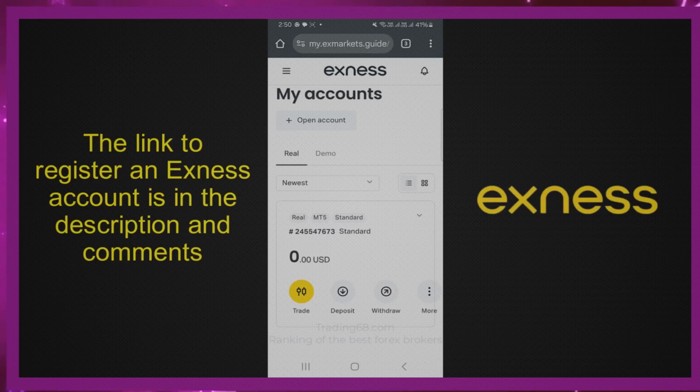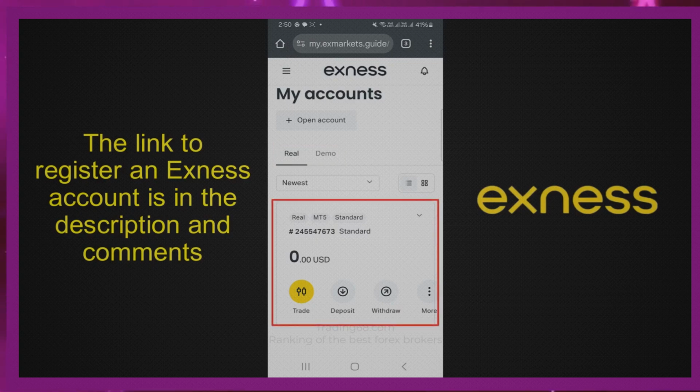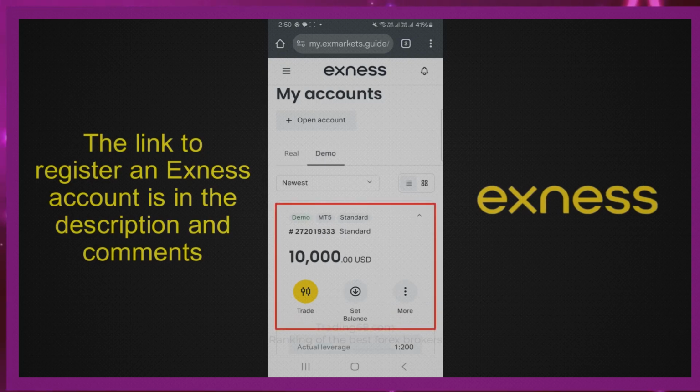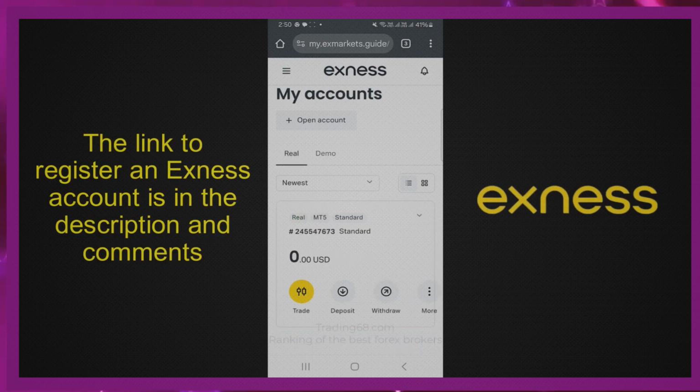This is where you manage your trading accounts. Exness has divided the account into two parts, Real Account and Demo Account. This is the MT5 standard Real Account that Exness created for users. And this is the MT5 standard Demo Account that Exness also created for users. If you want to open more accounts, click on Open Account.